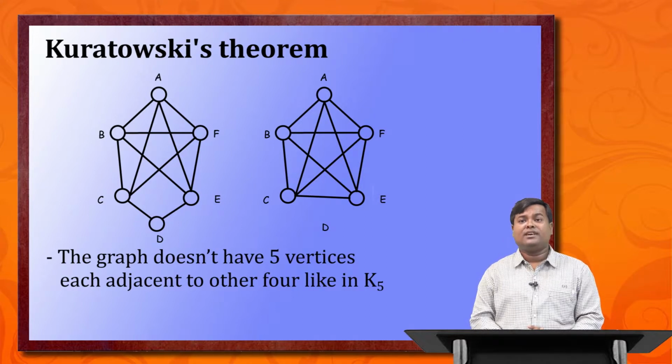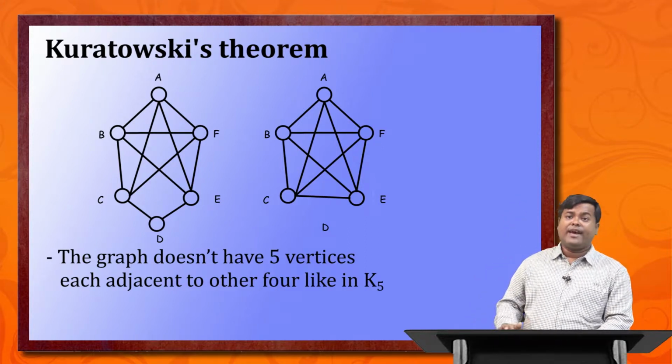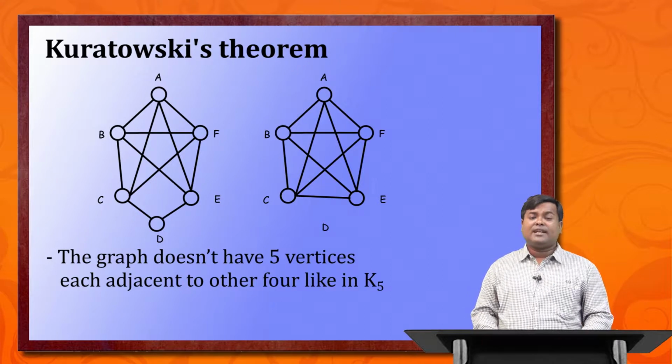If you consider any vertex A, it is adjacent to all the other vertices B, C, D, E and F. But in the previous graph, every vertex is not adjacent to the other vertices. A is adjacent to B, C, E, F, which is correct.